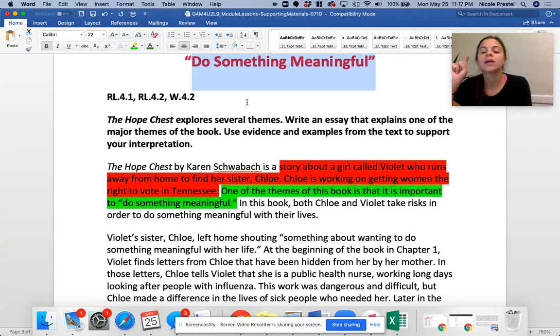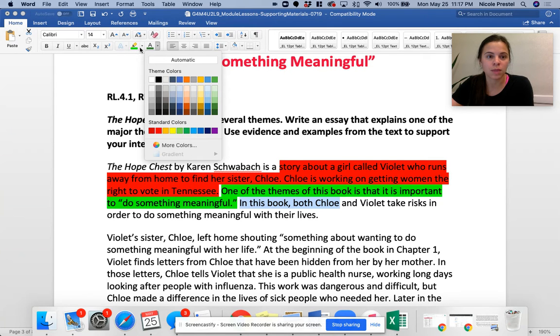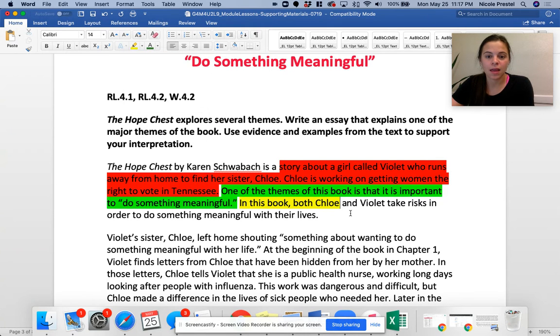You can choose inequality is injustice, stand up for what is right, and don't judge a book by its cover. You're thinking, which one of those themes are you going to write about? Which one do you have the most evidence? In this book, both Chloe and Violet take risks in order to do something meaningful with their lives. So these are your supporting statement 1, which we'll make yellow, and your supporting statement 2, which we will make blue.